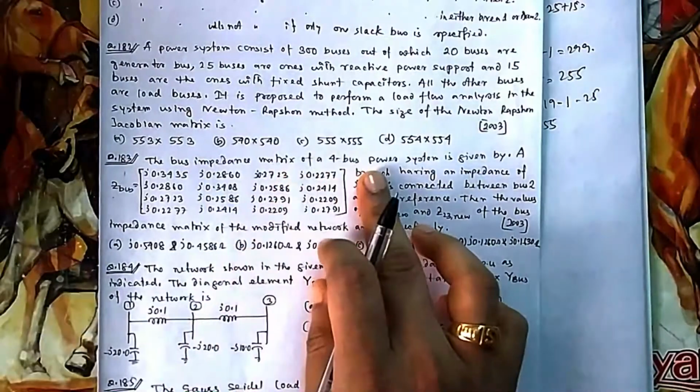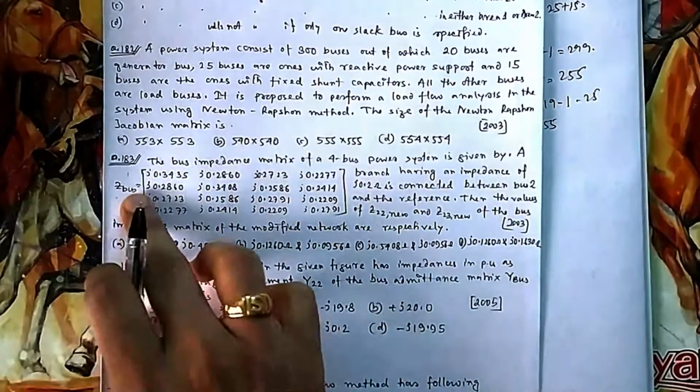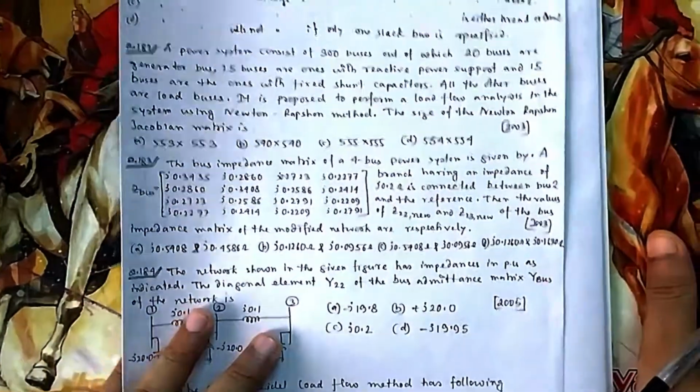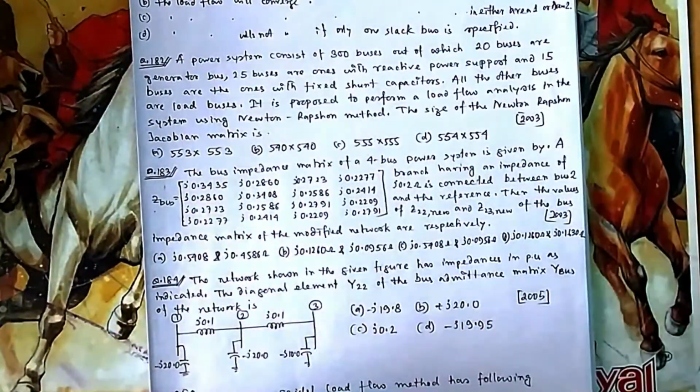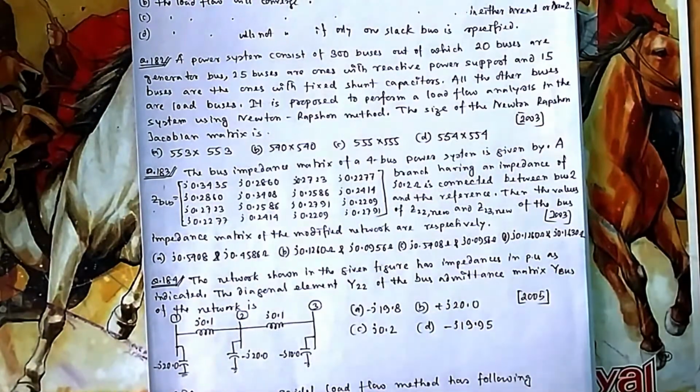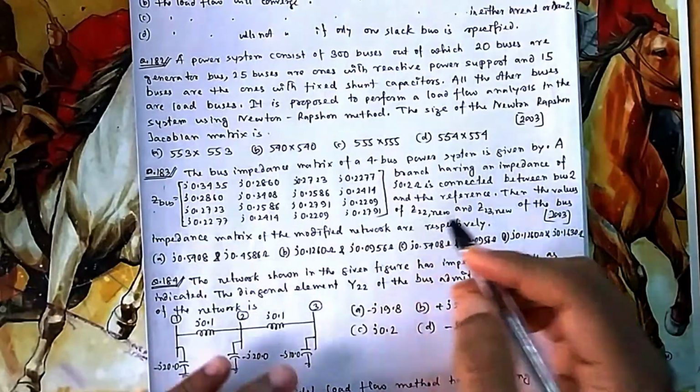Always remember in this way, don't remember formulas. The bus impedance matrix of a 4 bus power system is given, the Z matrix. So you should know how to form the Z matrix. There are different cases, 1, 2, 3, 4 cases are there. You have to remember each case. That can be proved, but proof is not required. If you directly know the formula, that will be good for you.